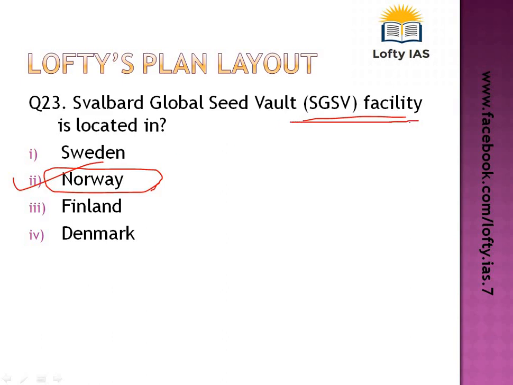So you must know where this particular vault is located. It is located in Norway. What is the capital of Norway? Write down in the comment section below.